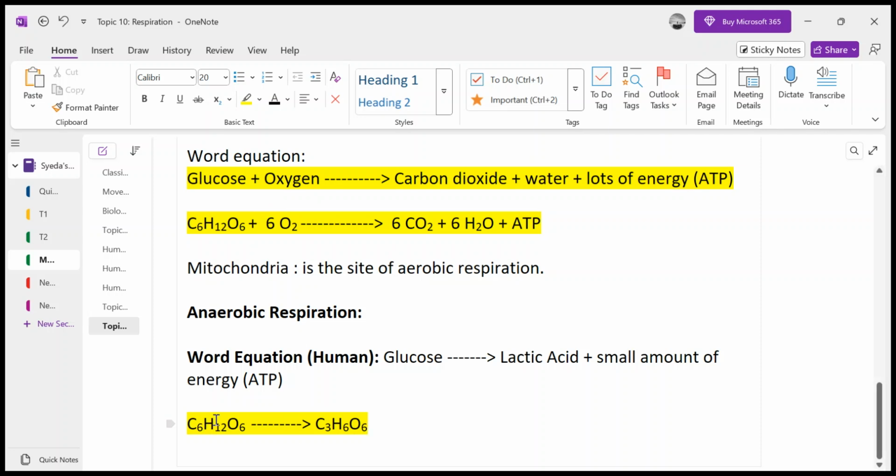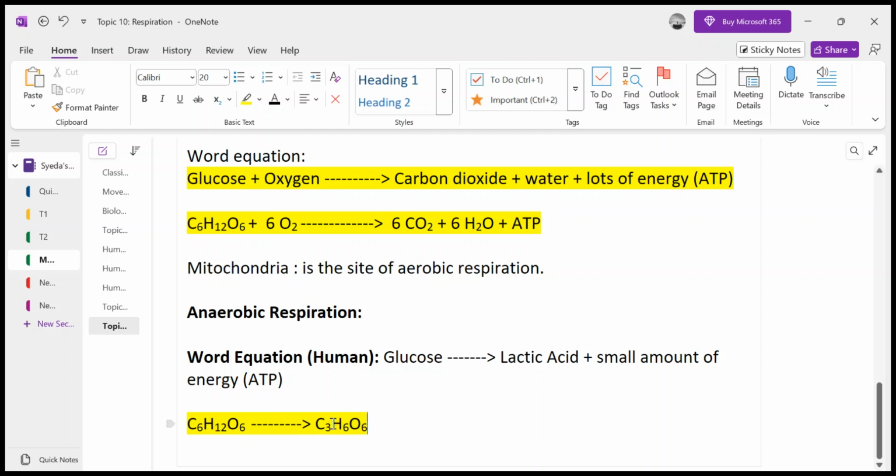One glucose is broken down into two molecules. You can see that six carbons here, three carbons there; there are 12 hydrogens, there are six hydrogens; oxygen is six. So actually a glucose molecule is breaking down into half. You could say that lactic acid has the formula that is half of the glucose, but still there are carbon hydrogen bonds.